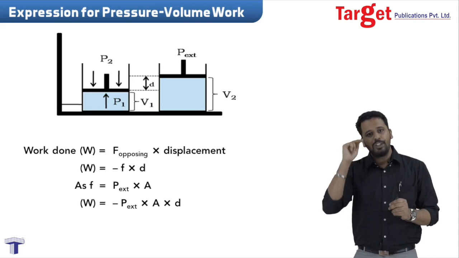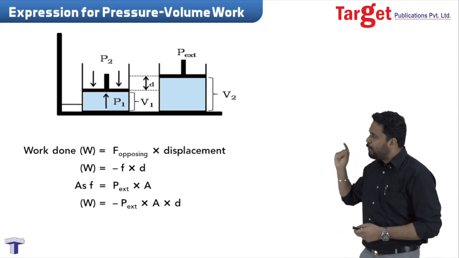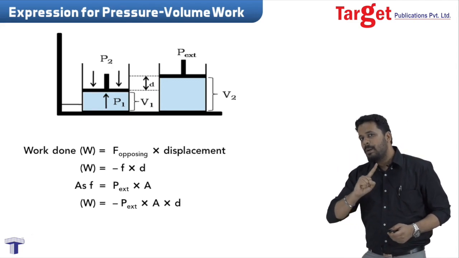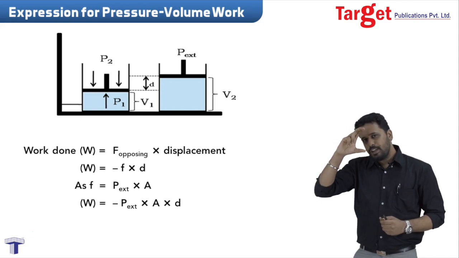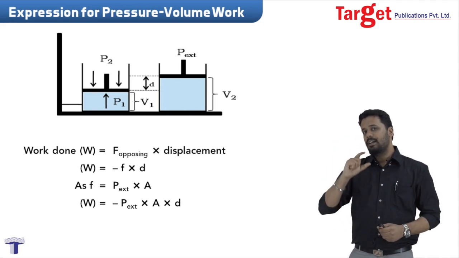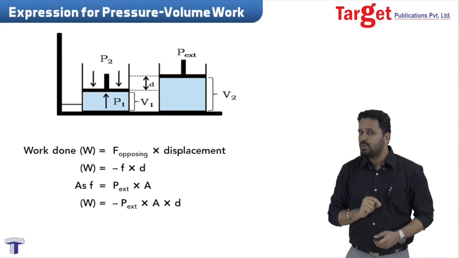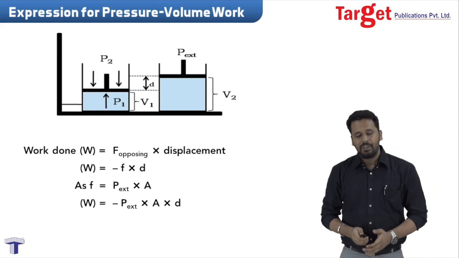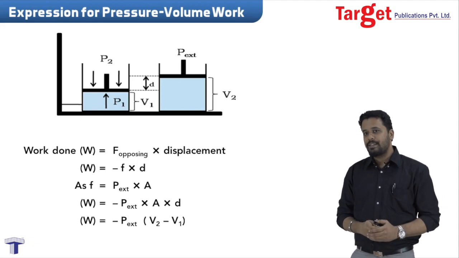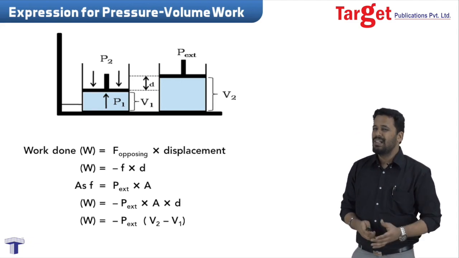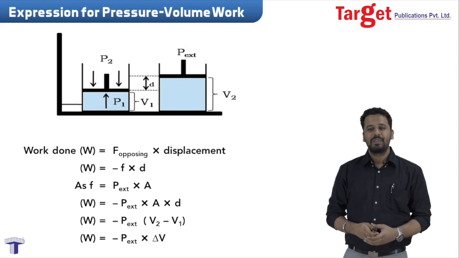Area into displacement is a volume, and if you look at the figure, you will see that when the piston is displaced, the resulting volume that we get is a difference between V2 and V1. So I can write this expression as W is equal to minus P external into V2 minus V1. That is the difference in volume, right?